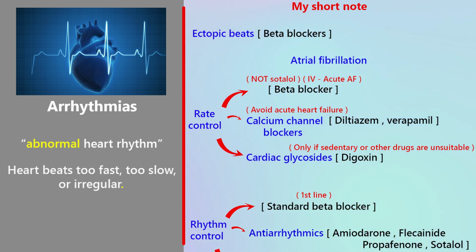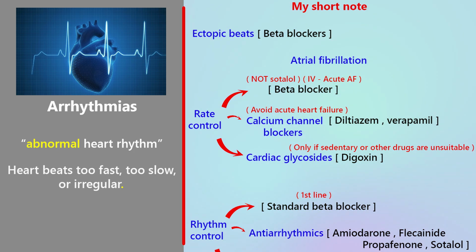First, the basics. Arrhythmias mean abnormal heart rhythms. That's it. But what does abnormal actually mean? It can be the heart beating too fast, the heart beating too slow, or the rhythm being irregular. So remember this line clearly: arrhythmia equals problem with heart rhythm and not heart strength. This distinction is very important.